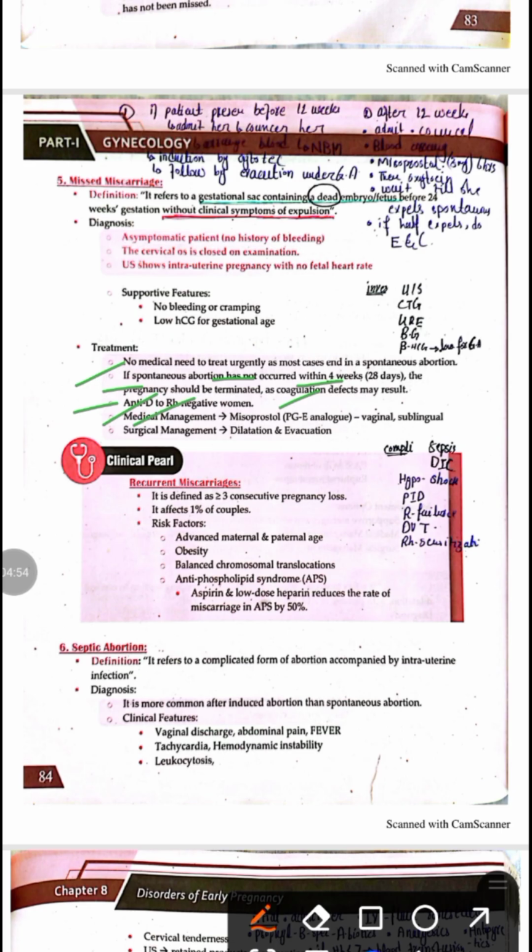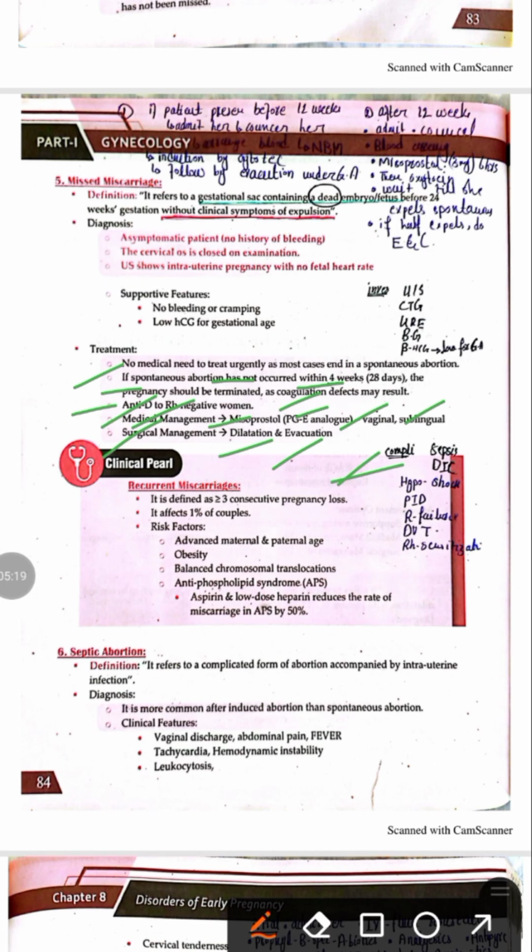Initially, we do medical management, in which we give the patient misoprostol, which is a prostaglandin analog. It is either given vaginally or sublingually. It may lead to the termination of the product of conception. And the last one is the surgical management, in which we do dilatation and evacuation.